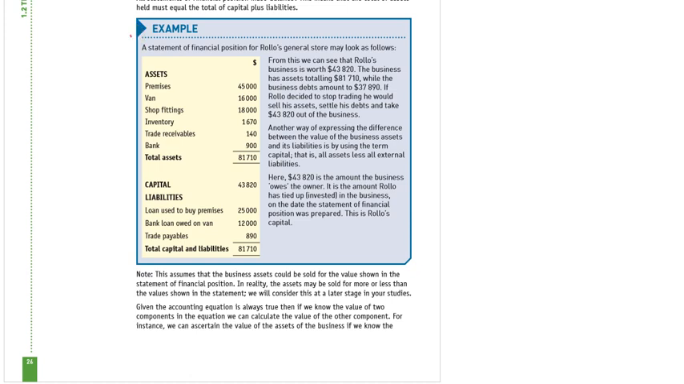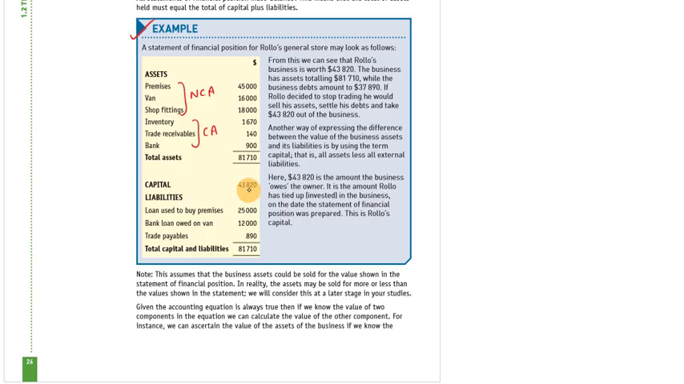So these are the examples relating to the accounting equation. We have some assets: premises, van, shop fittings, and inventory. The first three are called non-current assets. Inventory, receivables, and bank are called current assets. So we will total, and 8170 belongs to total assets.